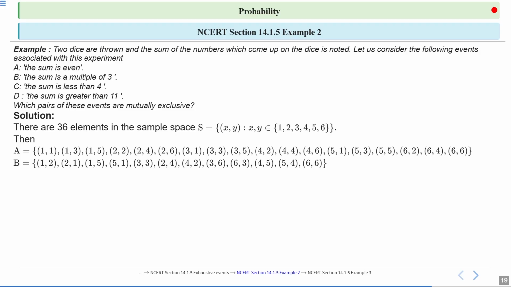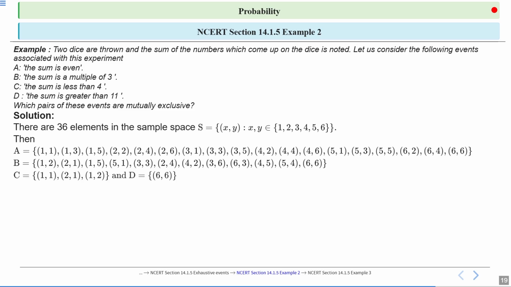And event B is basically that the sum is a multiple of 3. Sum is a multiple of 3 means it might be 3, 6, 9, 12, etc. So event B is the set of ordered pairs (1,2), (2,1), (1,5), (5,1) and so on. And event C: the sum is less than 4.